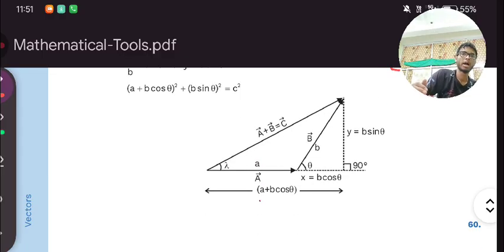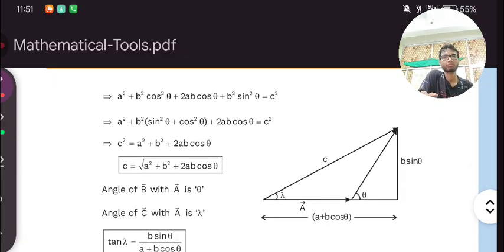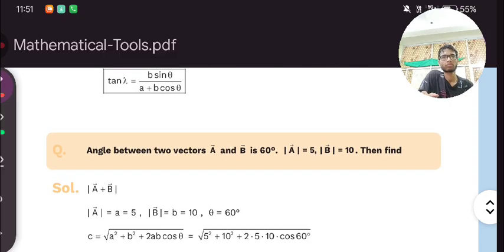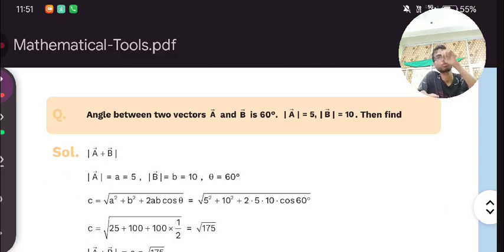It is a new angle between two vectors, this much. This is the question, we will see it later.